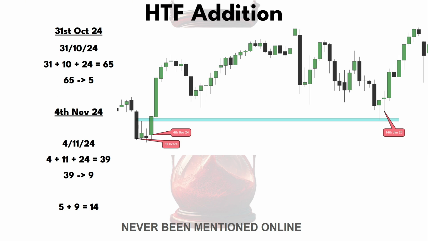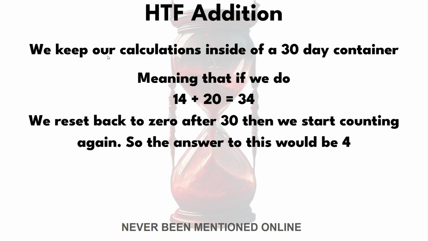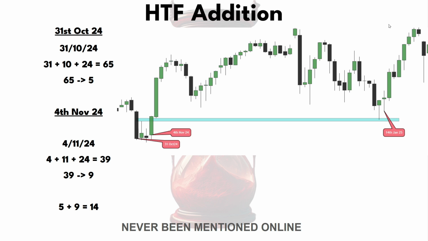Now I know in some places of the world they switch over the months and days, but that's totally irrelevant for what we're doing. If we add up these three numbers, the day, the month, and the year, we get the number 65. Now remember what I said earlier? Our calculations have to be kept inside of a 30-day container. So, to keep it inside of that 30-day container, our 65 gets turned into a 5 because two 30s go into our 60. So we just get rid of the 60 and we just keep the 5.